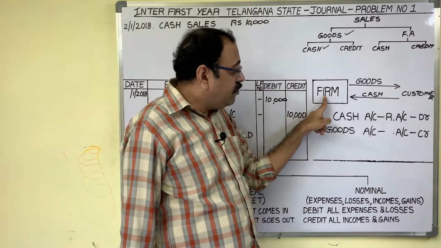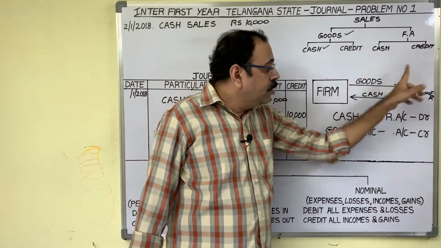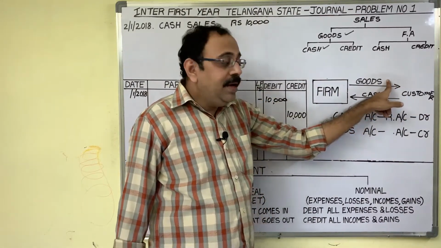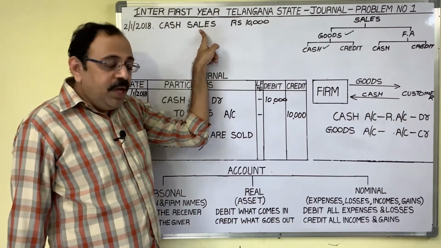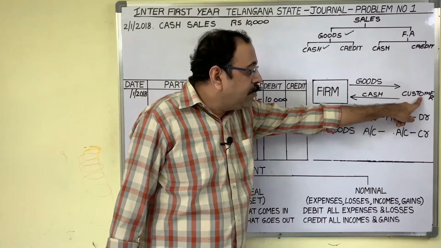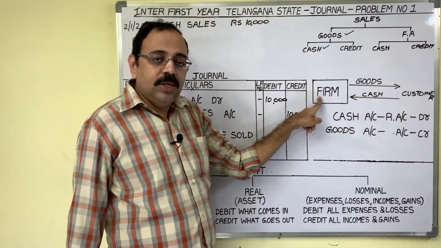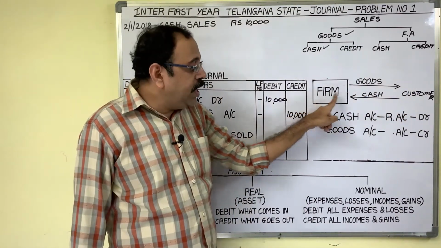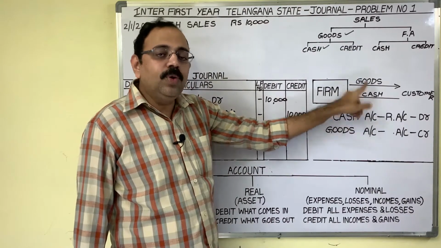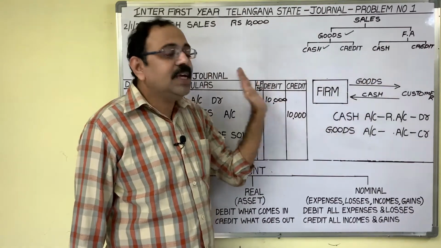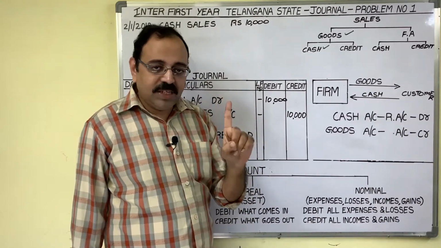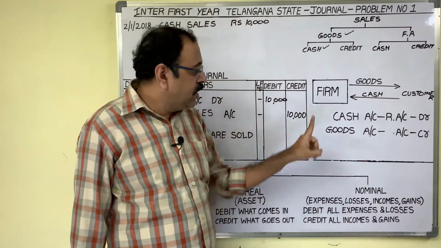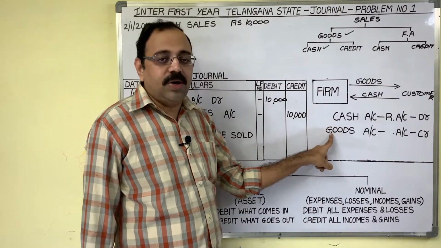So from the firm, what is going? Goods. And this is a cash sale. We sold for cash, meaning immediately the customer paid money to us. So what is coming from the customer? Cash. Goods are going, cash is coming. Understand the transaction first, that is the first step. There are two accounts: cash account and goods account.